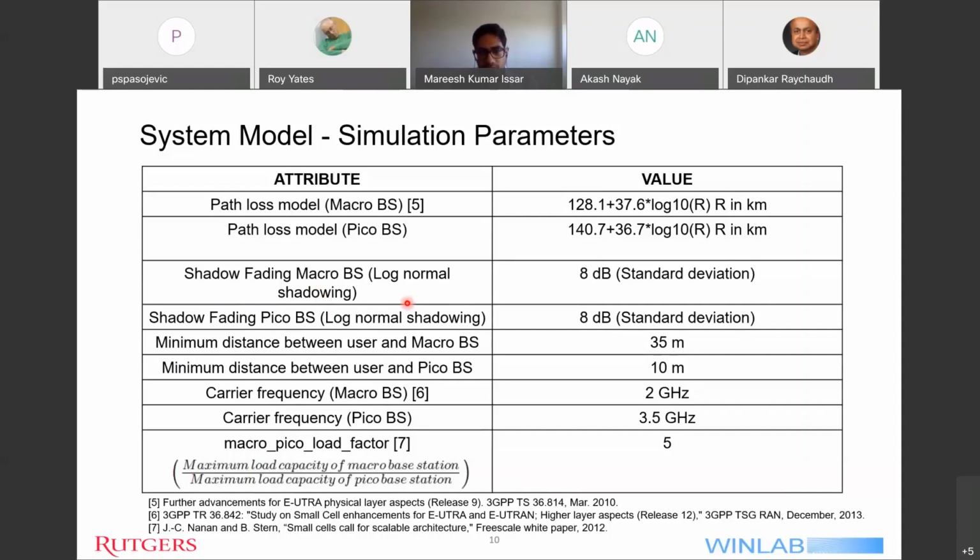Yeah, because you would expect more shadowing in larger cells than in smaller cells, I would say. I'm just curious. I haven't considered any obstacles as well here. Okay, thank you.